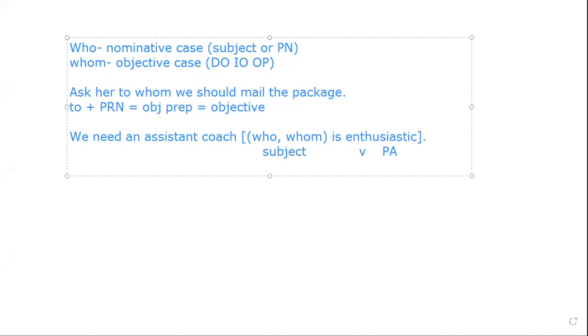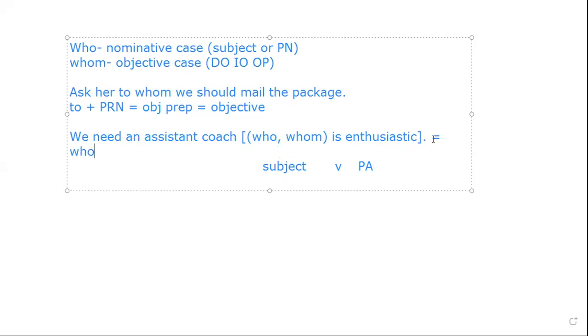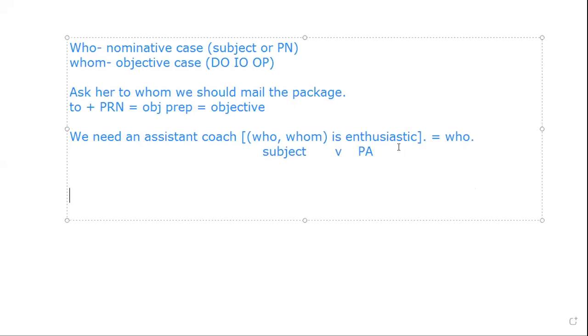So is my verb, and enthusiastic is a predicate adjective that's going to go back to describe my subject. So this clause right here is missing a subject. So are you going to choose who or are you going to choose whom? You're going to have to choose who. Exactly. So the choice here is going to be who, because it's very obvious that we need a subject.